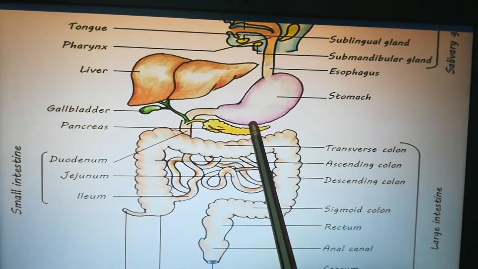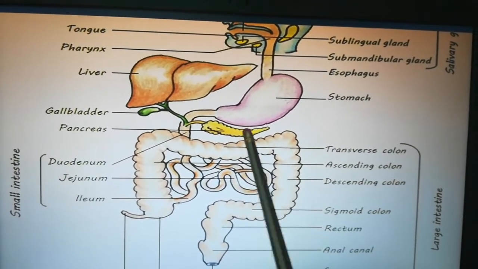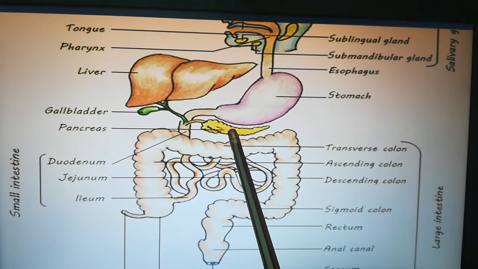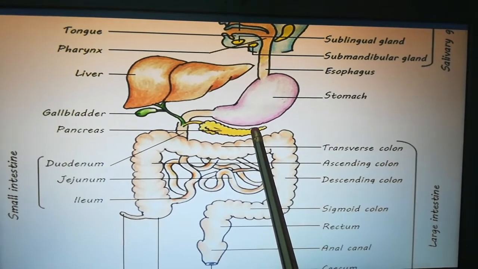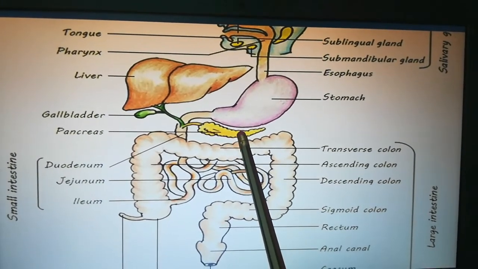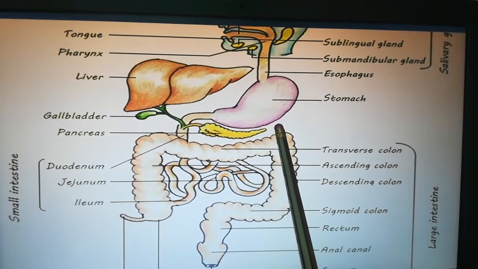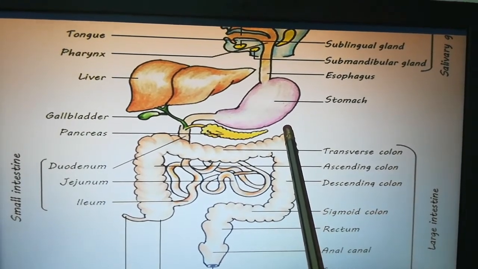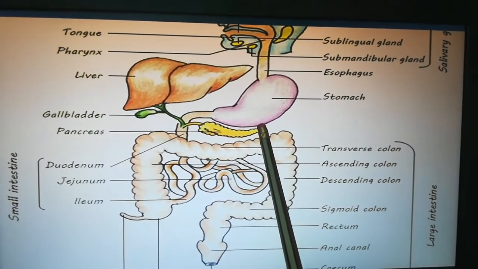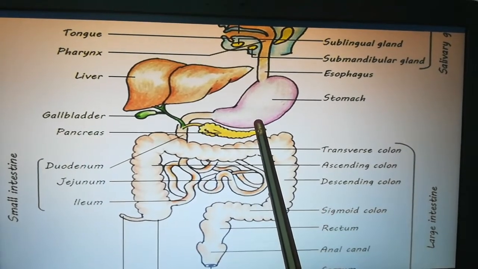If the pancreas is not producing enough insulin, as much as the body requires, then the person will suffer from diabetes. Once the person gets diabetic, his blood glucose level will vary.